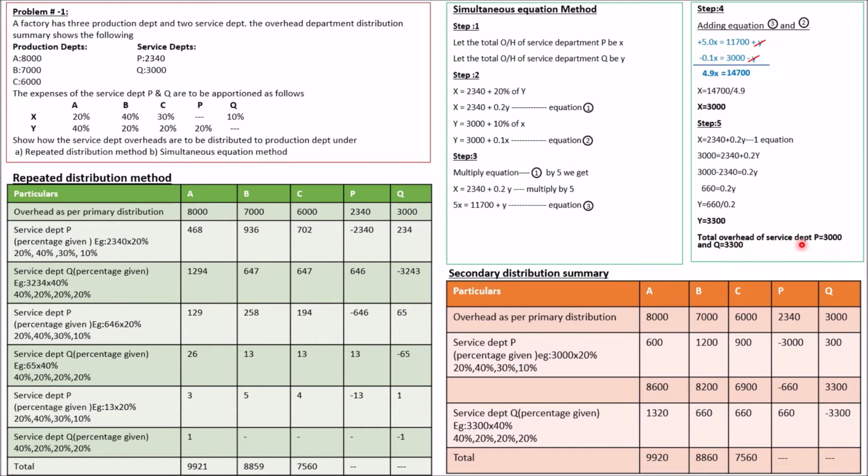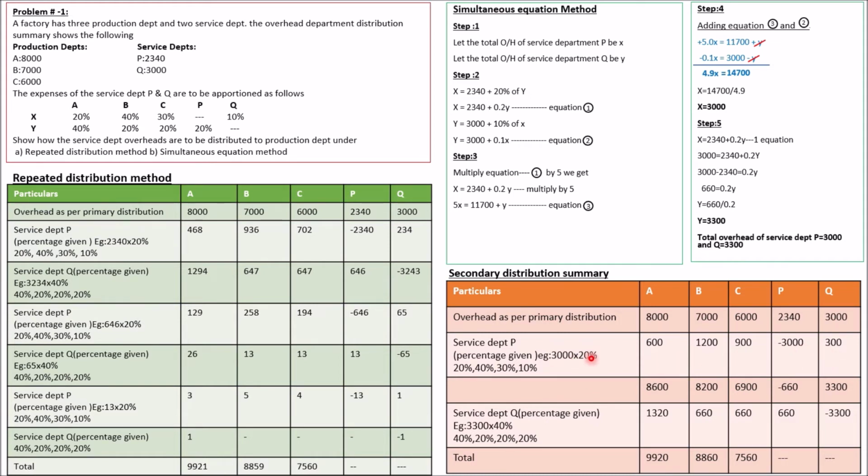We'll start with P. P value is 3000. Service department of P 3000, and we have to distribute these new values according to the percentage specified in the question. The same percentage we have to take. 3,000 into 20%, you will be getting 600. 3,000 into 40%, 1,200. 3,000 into 30%, 900. 3,000 into 10%, 300.